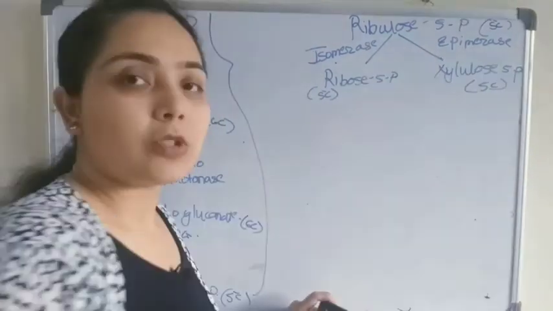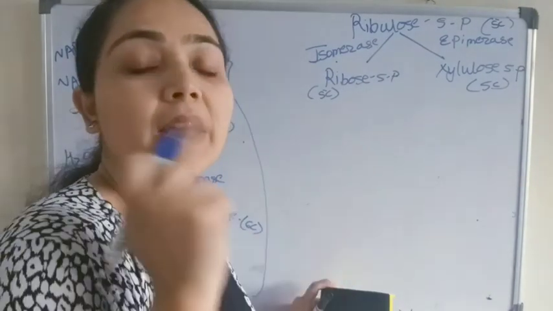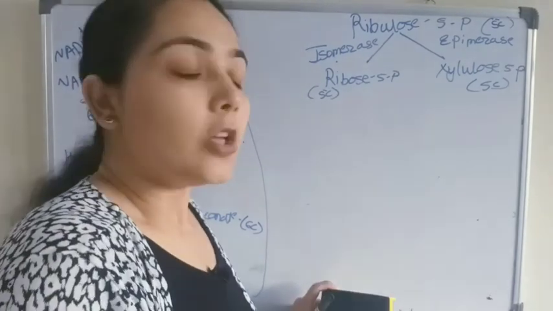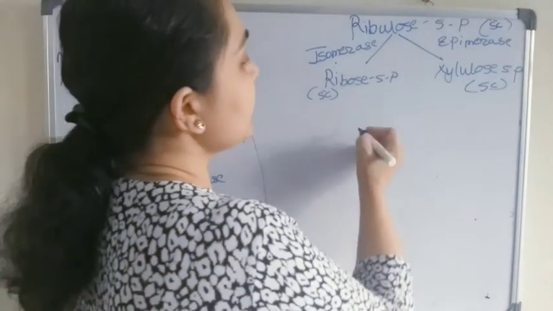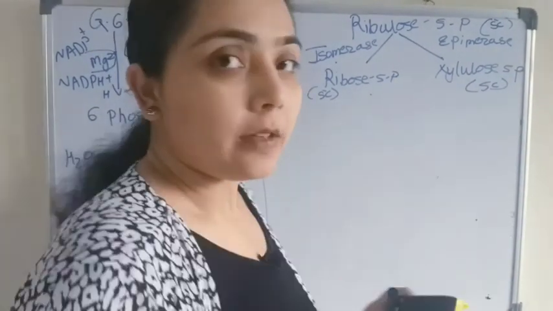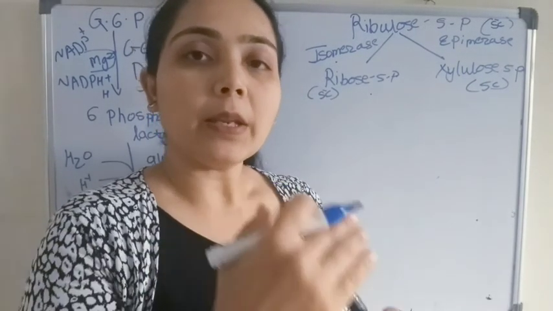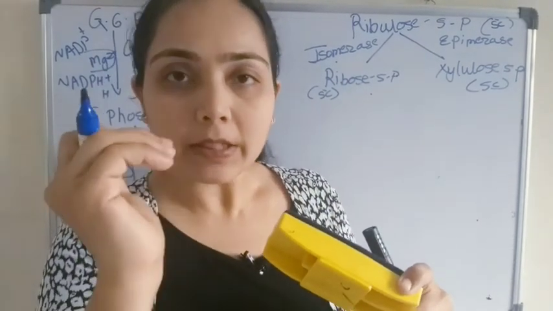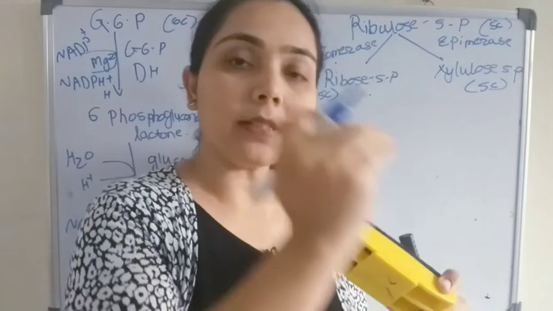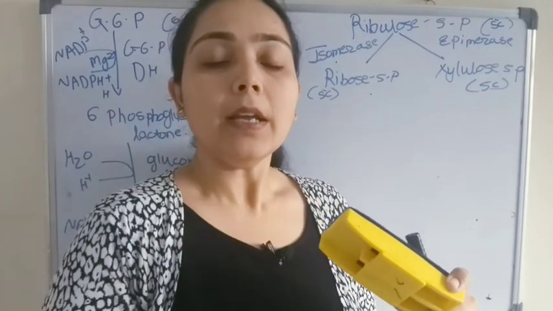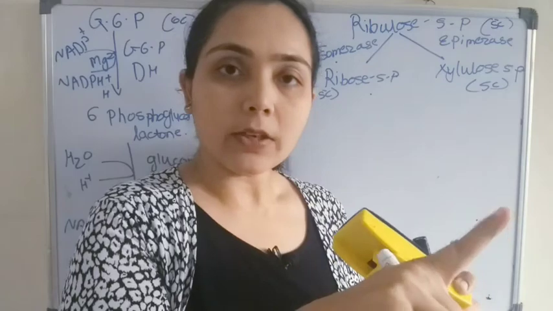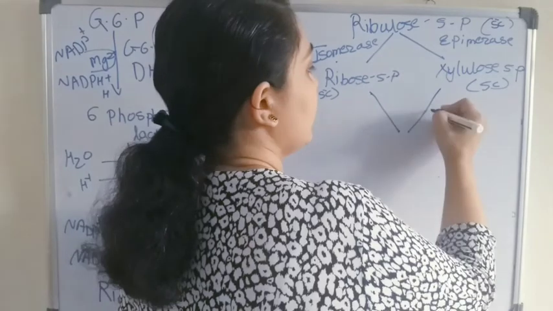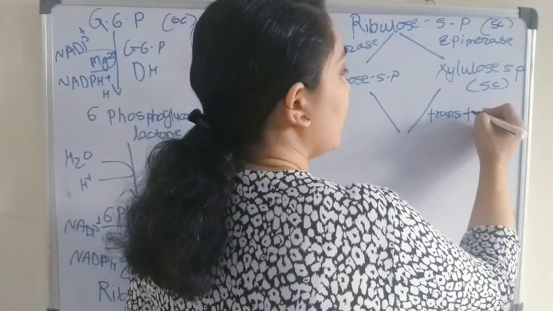Alright, and this ribose 5-phosphate, as we had already discussed, is very important in the synthesis of nucleic acids and various nucleotides. After that, there is one trick to remember the further steps. We can remember them by remembering the enzyme names. The enzyme names are present in the sequence as transketolase, transaldolase, and again transketolase. So first, the transketolase enzyme.